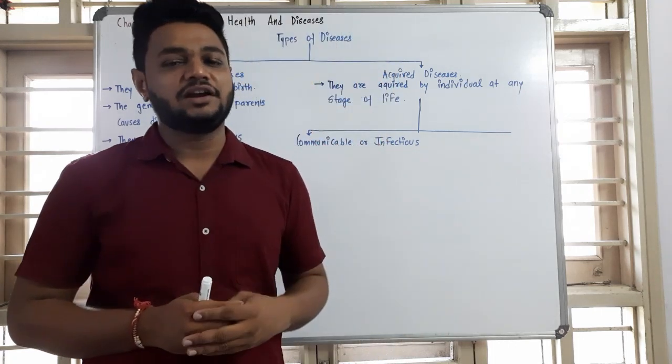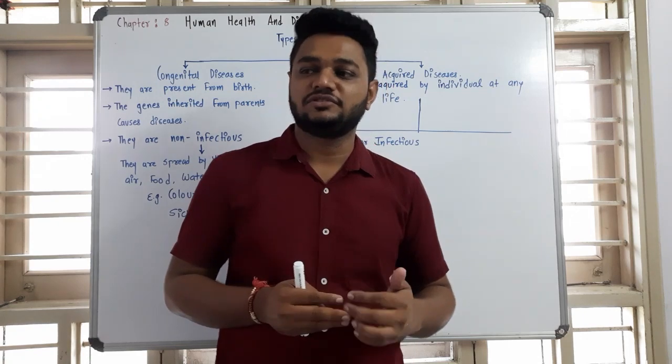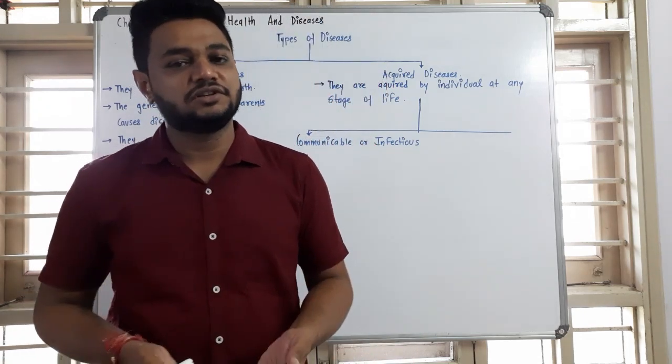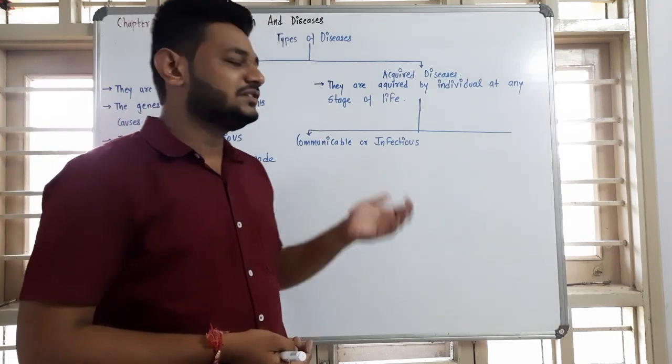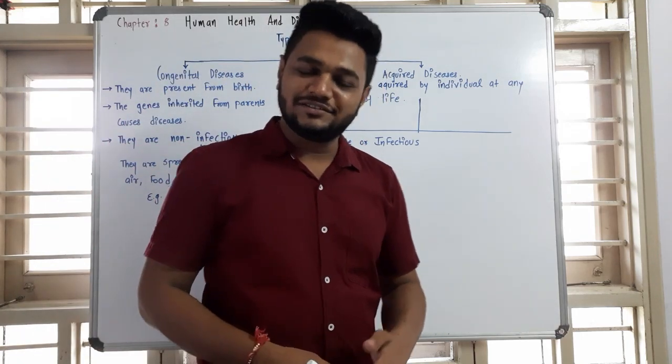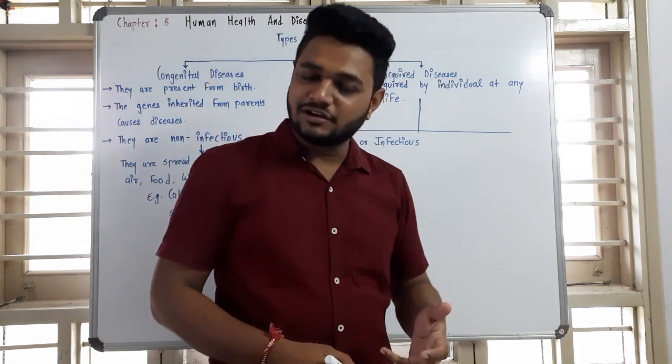COVID-19 is a type of pandemic which is spread by a virus, and it spreads from one person to another by either air or contact. That type of disease is called a communicable disease, and these are mainly classified as acquired diseases.